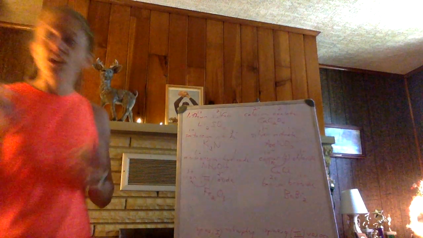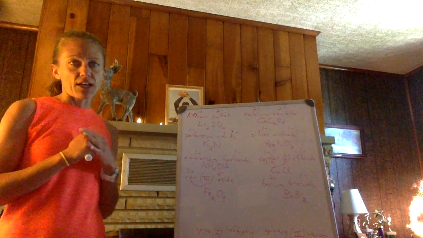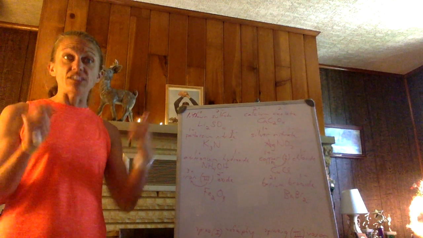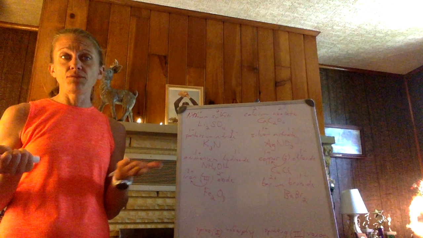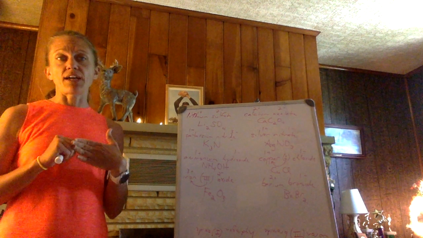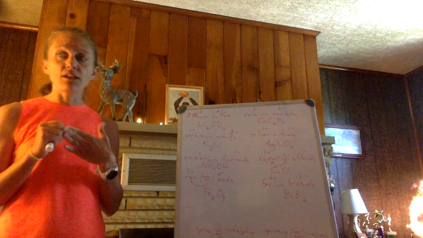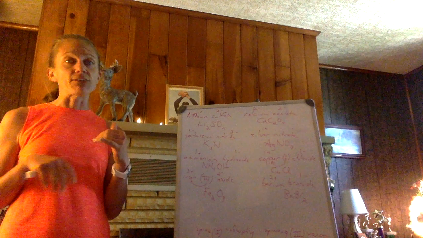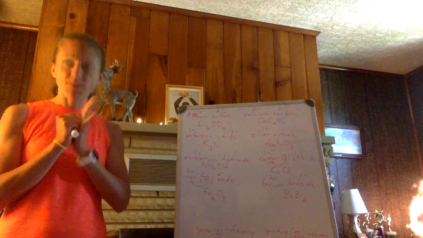Intro to nomenclature, we're going to review it more coming up. And we name acids. All acid structures have the same basic form, H plus an anion. And you use how many hydrogens you need to cancel. Hydrogen is +1, so if your anion's -1, 1 of it. If your anion's -2, you need 2 hydrogens. And if your anion is -3, you need 3. It requires enough hydrogen to cancel the anion charge.